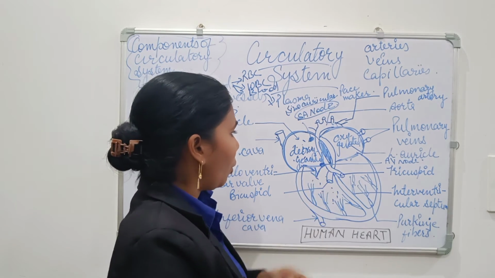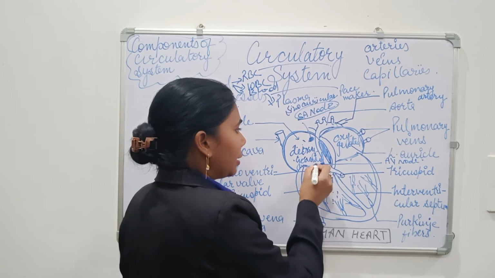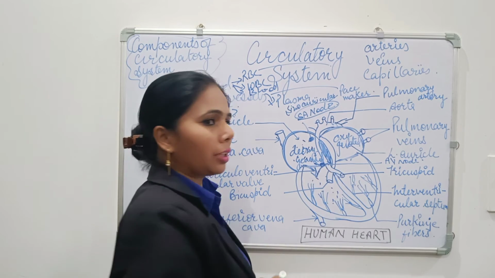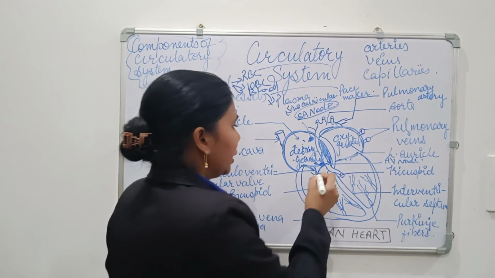Clear? Now they start the initiation of the nerve impulse and electrical potential.